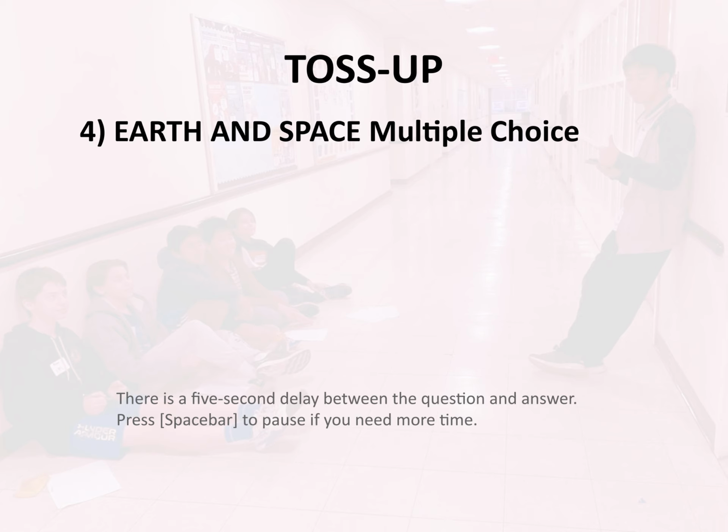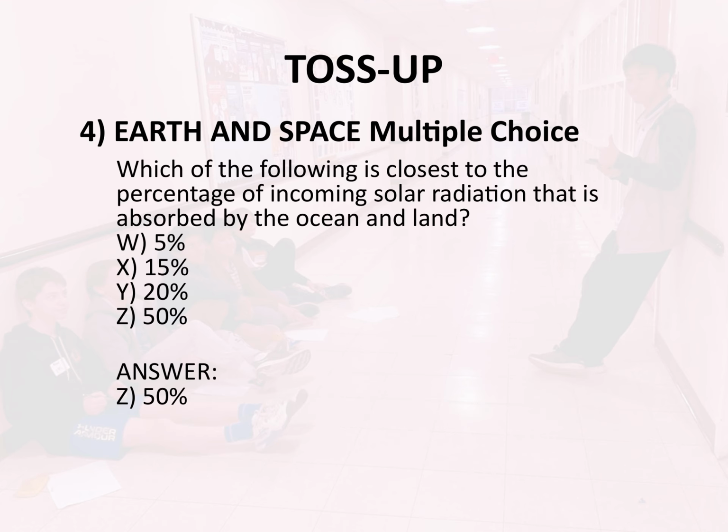Toss-up 4. Earth and space. Multiple choice. Which of the following is closest to the percentage of incoming solar radiation that is absorbed by the ocean and land? W, 5%. X, 15%. Y, 20%. Z, 50%. Answer: Z, 50%.